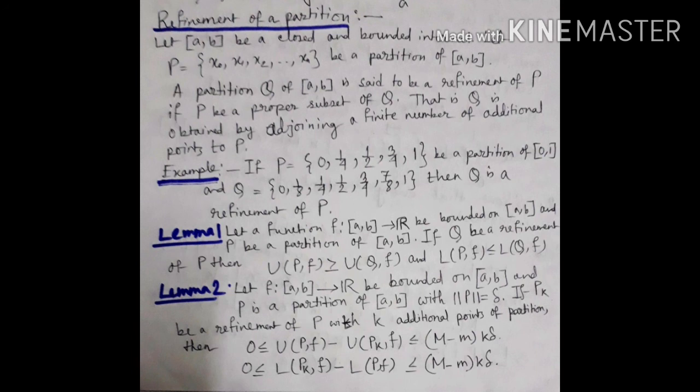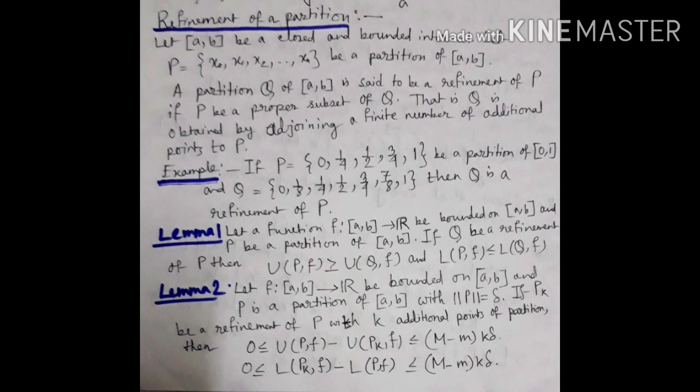Here is a lemma. Let a function f: [a, b] → R be bounded on [a, b] and P be a partition of [a, b]. If Q is a refinement of P, then U(P,f) ≥ U(Q,f) and L(P,f) ≤ L(Q,f).